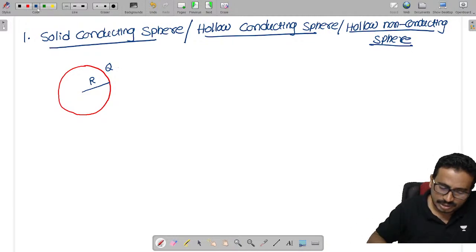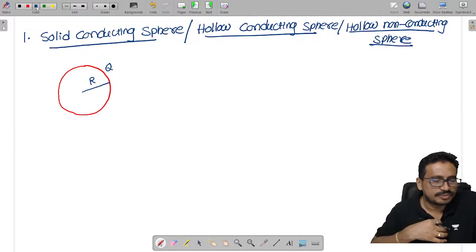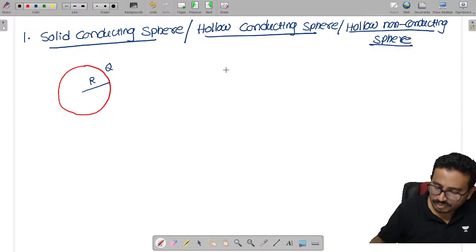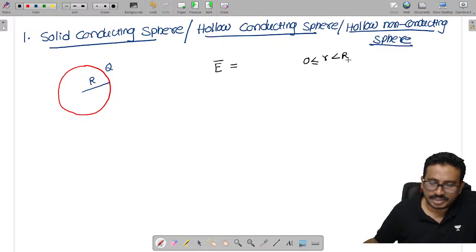Now I have to find the electric field, so we use Gauss law. Here I want to find the electric field inside the sphere, that is any random point 0 less than r less than capital R, inside the sphere.